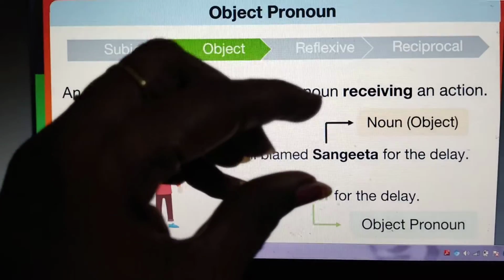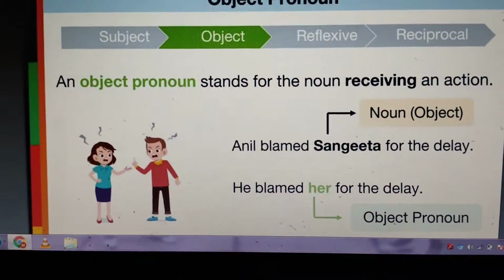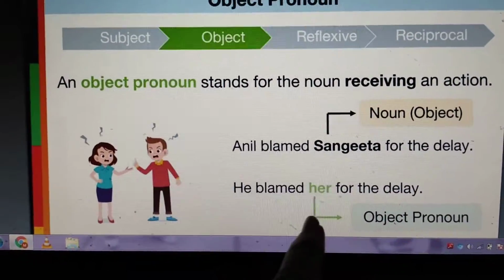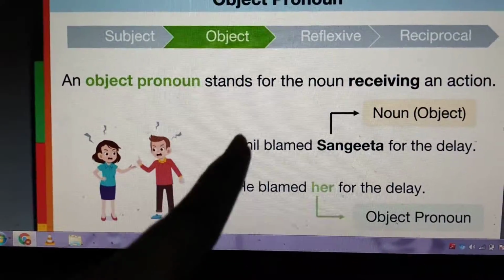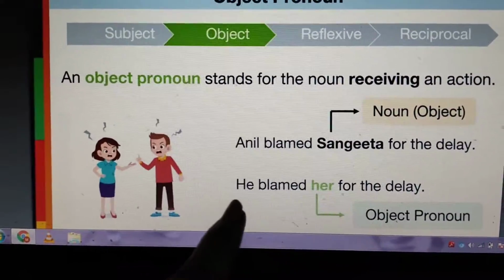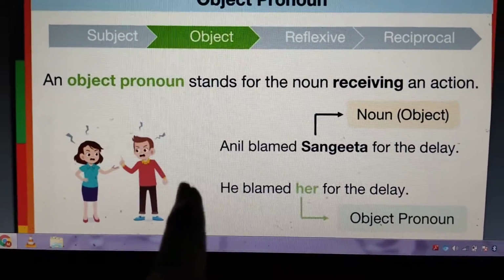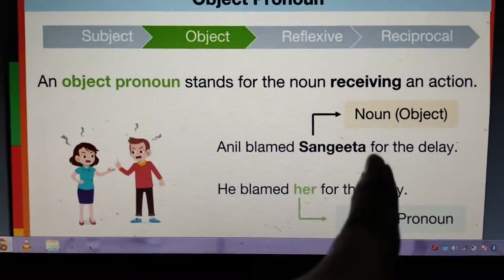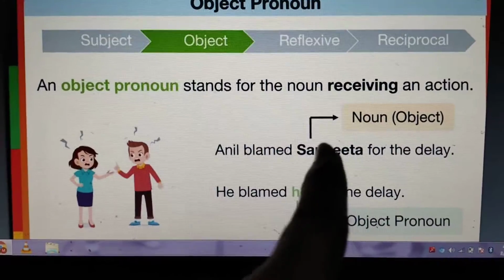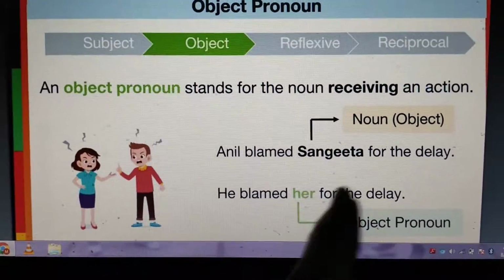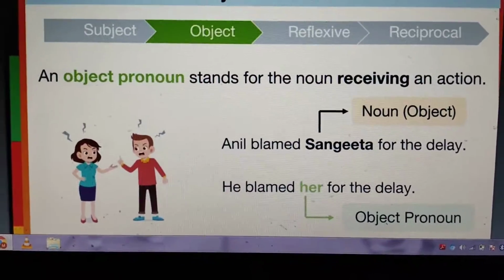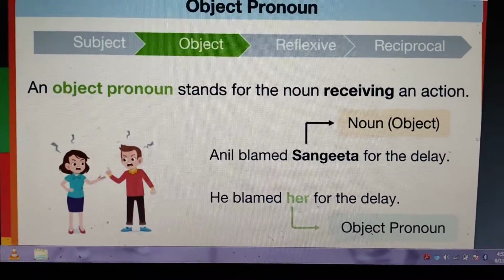So she will be the object here. He blamed her for the delay. Anil is a boy, so the pronoun has been changed to he, and Sangeeta is the other person who was receiving the action. She is a girl, so it was considered as her there. So we call it an object pronoun.